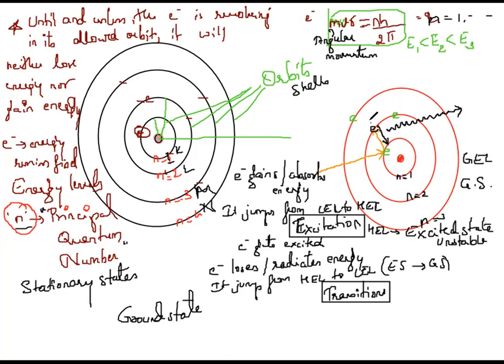So what does that electron do? It will lose its energy, radiating its energy by jumping from a higher energy level to a lower energy level, that is, from the excited state to its ground state. And that process is called transition. So these are the postulates of Bohr's model of an atom. This is all about the postulates of Bohr's atomic model.